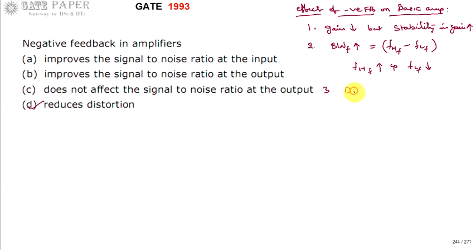Third one, distortion and noise. Distortion and noise are reduced because the gain is reducing, and the same gain applies whether the signal applied is the input signal, noise signal or distortion.